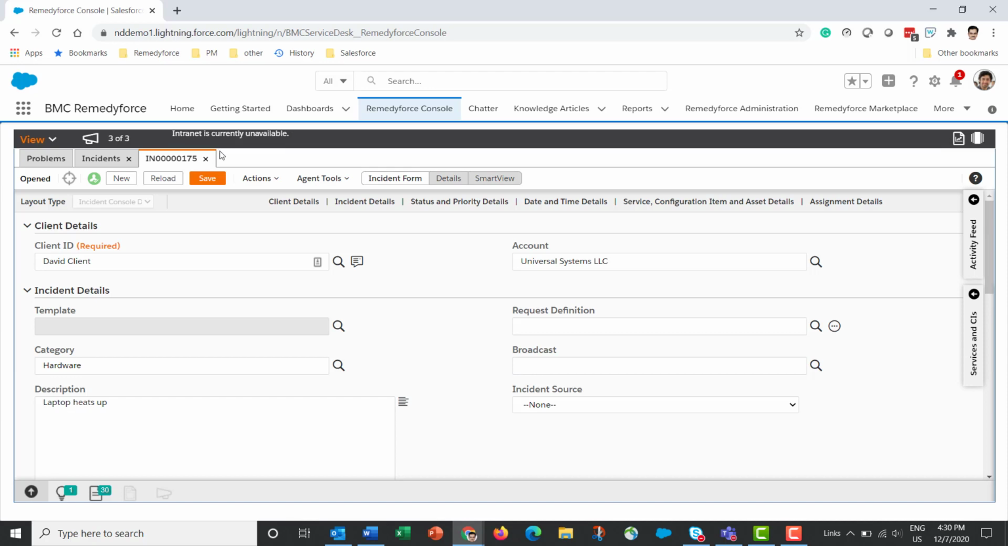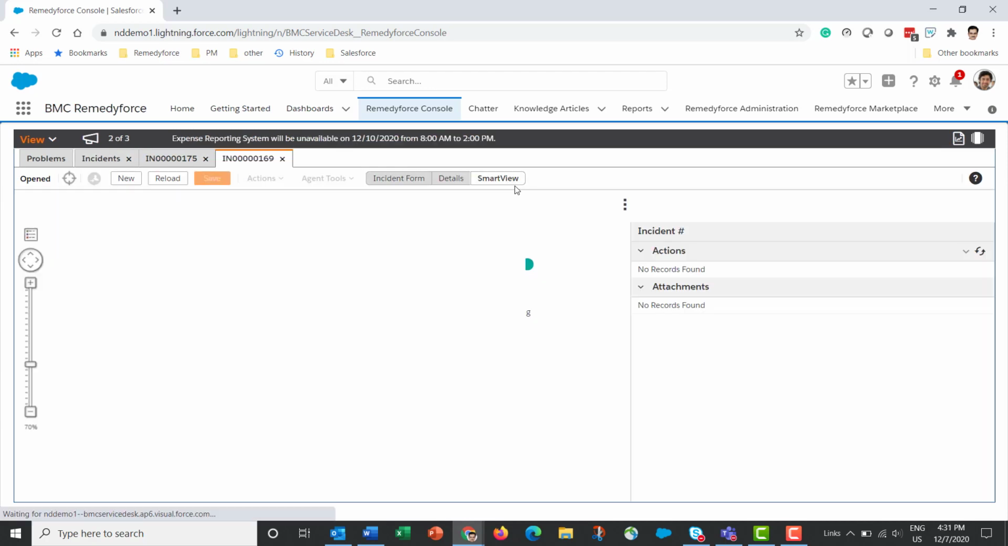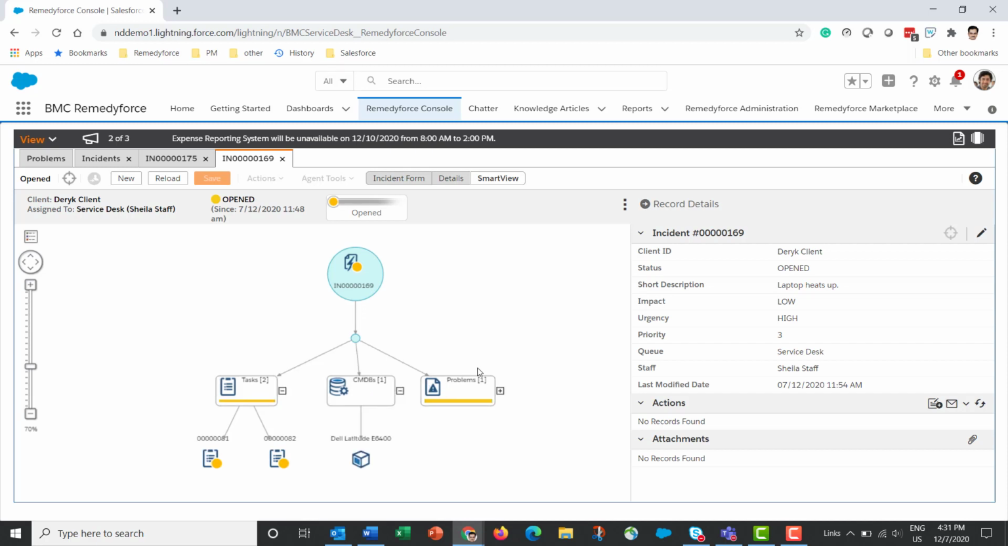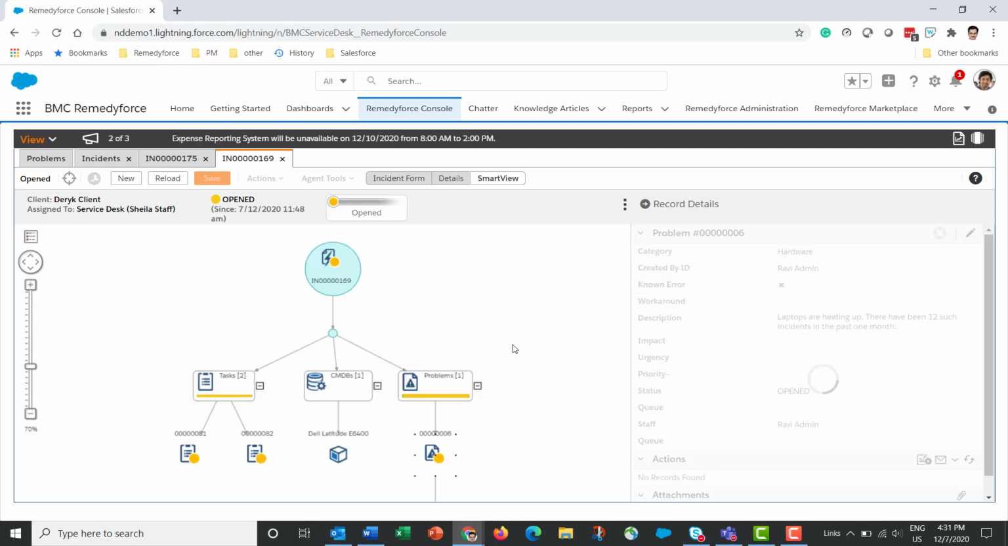Now let's look at smart views. When you click on the Smart View tab, it shows a graphical description of this record and all other records that are related to it, such as any tasks that may be related, any CMDB records, and any others. So here I can see that this incident is related to 2 tasks. There's one CMDB record and there's a problem. And if I click on these records, it displays additional details.